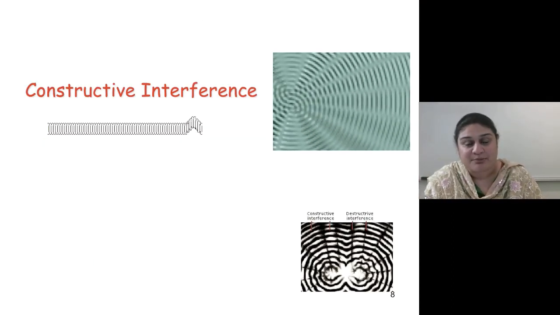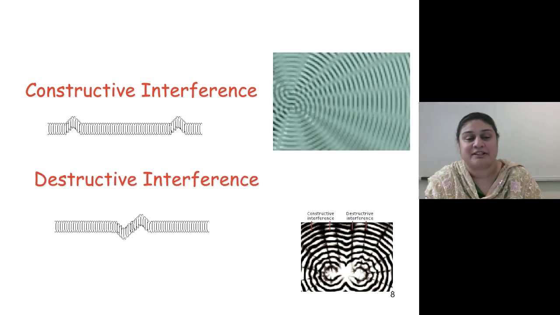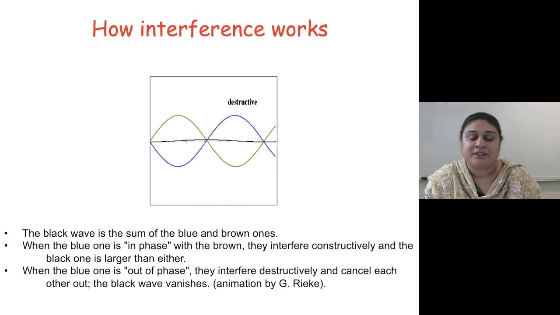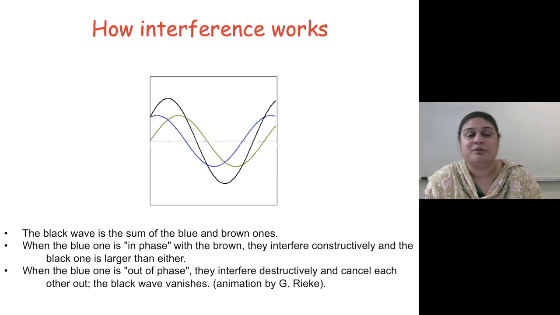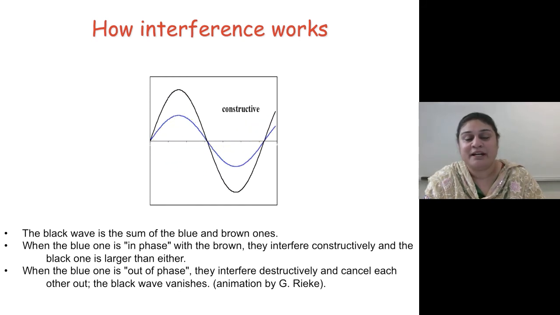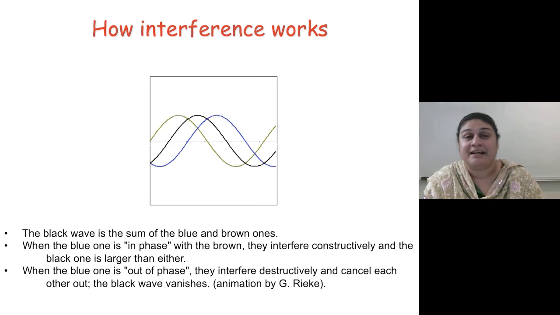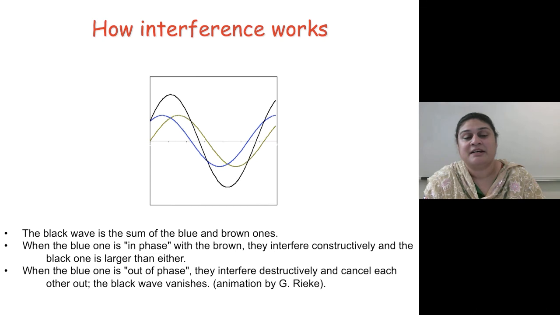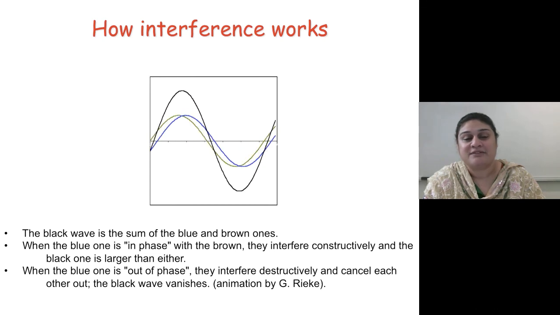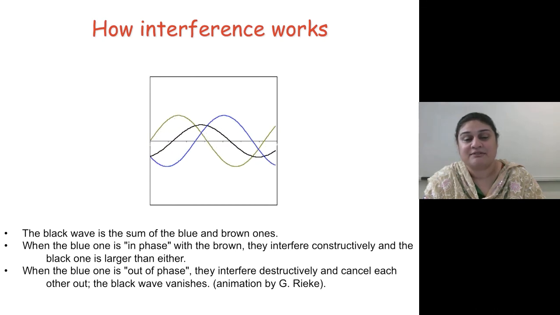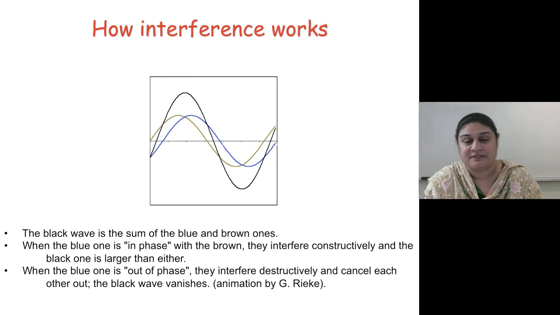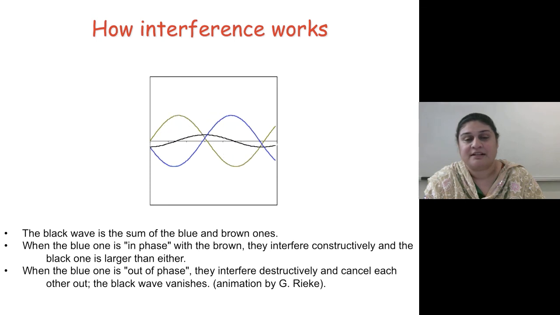Constructive interference example and destructive interference example. Again, how interference works. So if you have a green wave and a blue wave, and black represents the superposition of these two waves, you can see when they are exactly in phase with each other, it's constructive. When they are exactly out of phase with one another, it is destructive interference. Constructive and destructive.